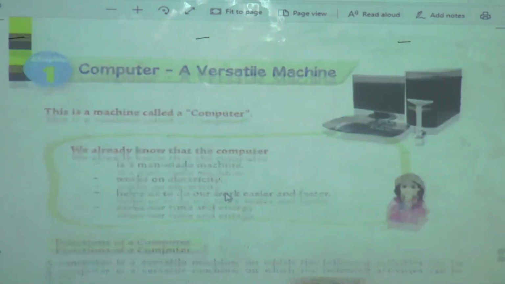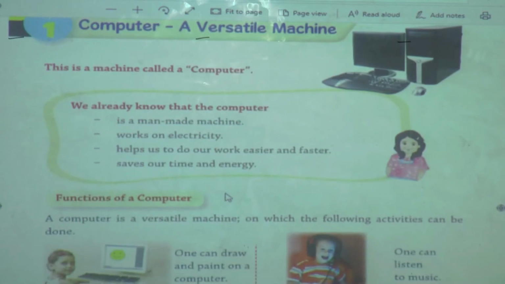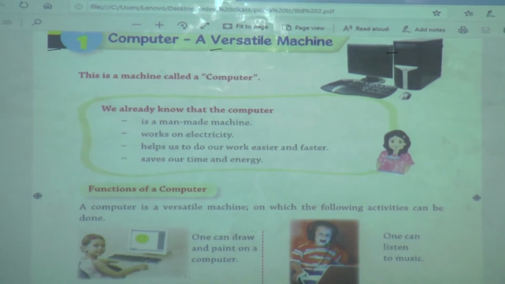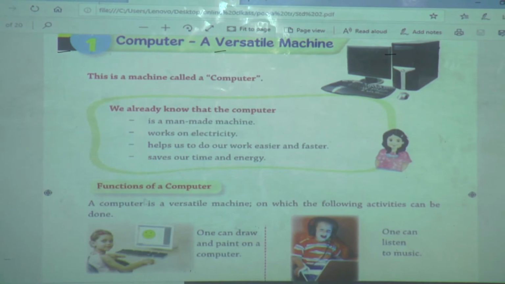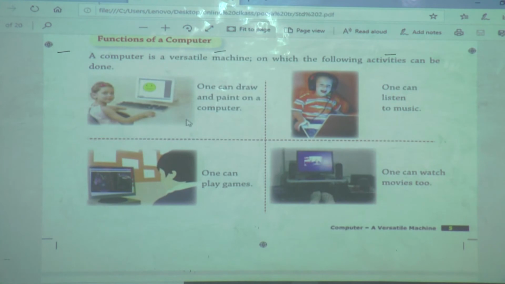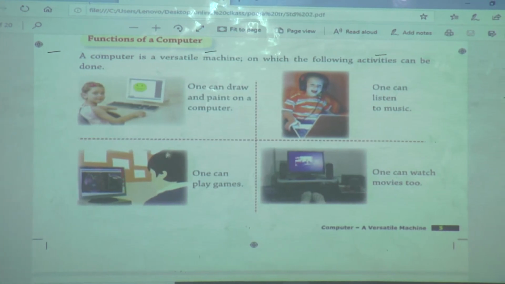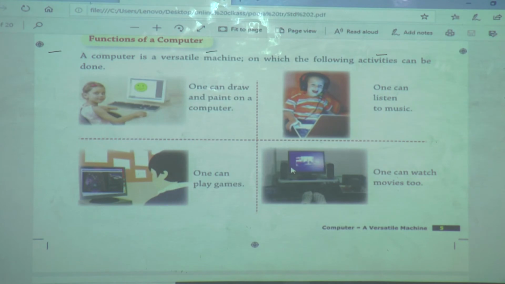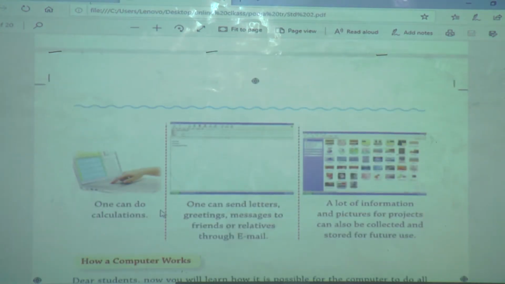What have we learned in that chapter? Firstly, we saw the parts of a computer. Computer has 4 main parts. Which are they? Monitor, keyboard, mouse, CPU. Then the functions of a computer. Which functions does a computer have? By using a computer we can write, we can listen to music, we can play games, we can watch movies, we can calculate also, and we can store more information.